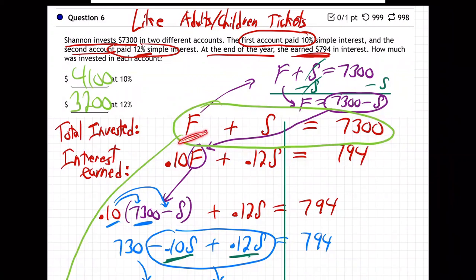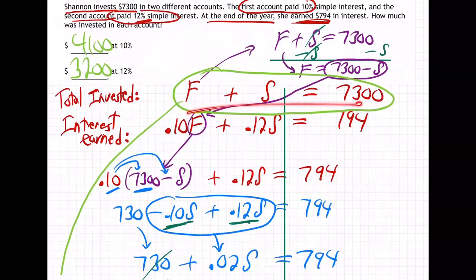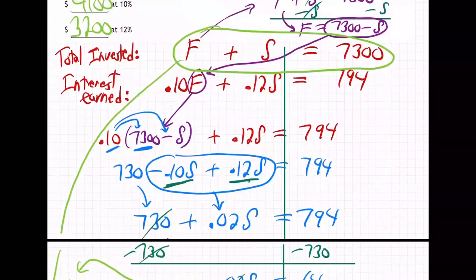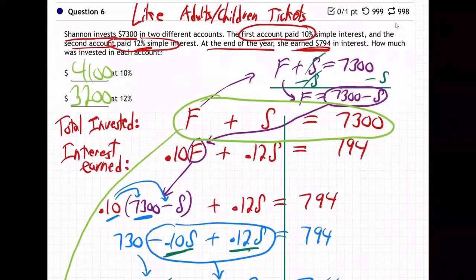So the first equation is first account plus second account is $7,300. That's a total amount invested. That's like number of adults plus number of children is total people. Then the second equation is we multiply. The first account pays 10% interest. The second pays 12. So 0.10F plus 0.12S equals the total interest, $794. And then we just solve it. You know how to solve two equations with two letters. Take the first equation, get one of the letters alone, plug into the second, solve for that letter, and then plug back in, get the second letter. And so there we go.